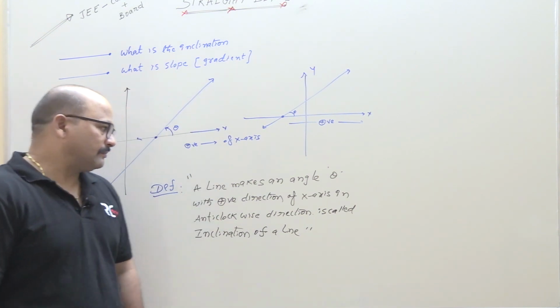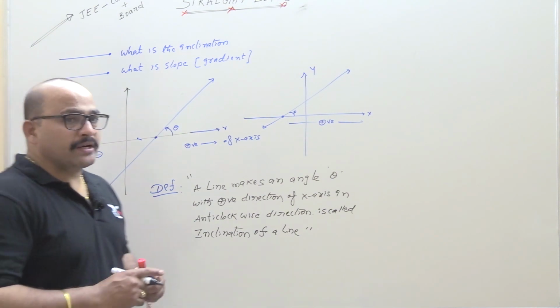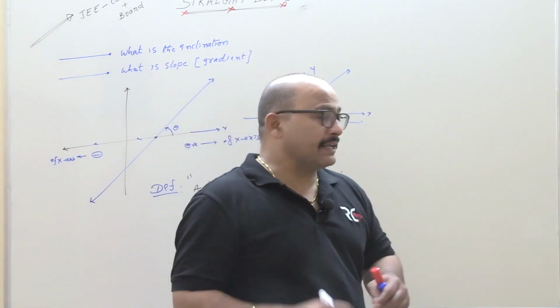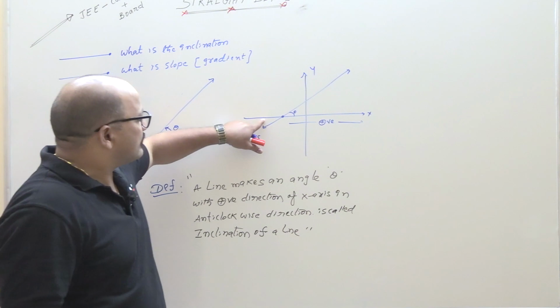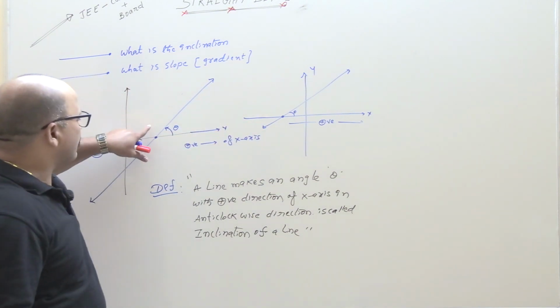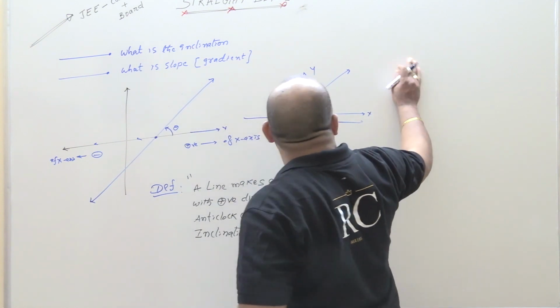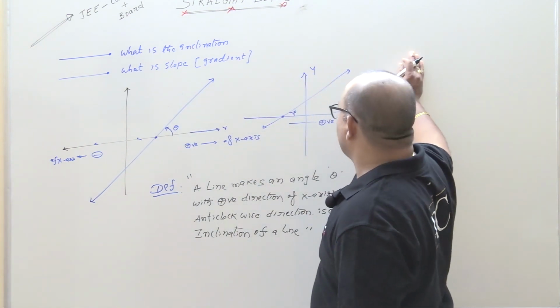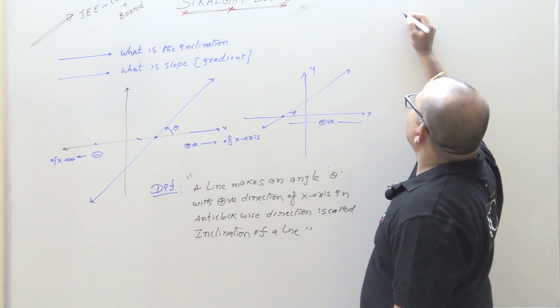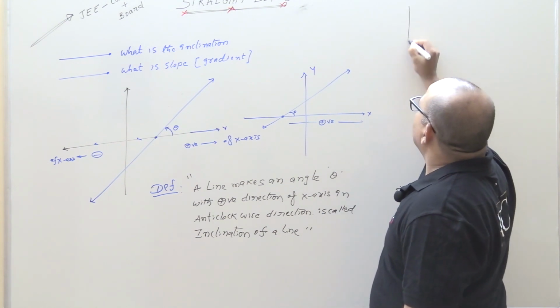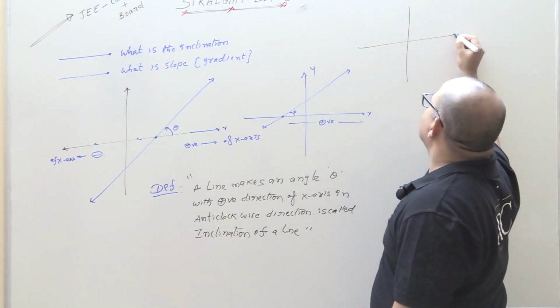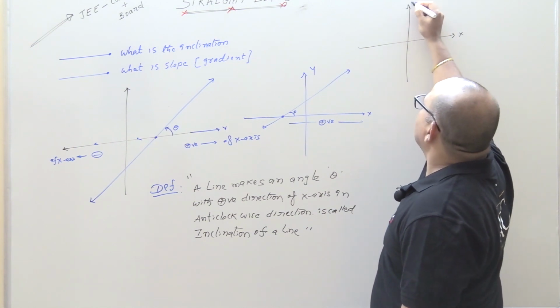Next, student doubt: sir, why are you not taking these angles, this angle, this angle? So now I am giving the detailed explanation, students. Suppose, for example, this is the x-axis, this is the y-axis.